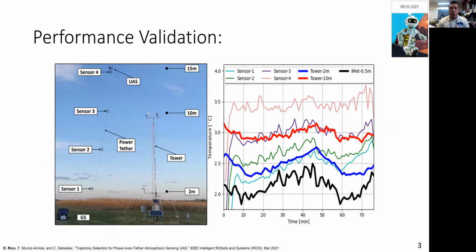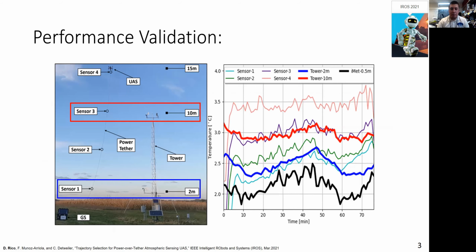We took the TOS to a local outdoor research facility, which had a 10-meter meteorological tower with well-maintained atmospheric temperature sensors at 2 meters and 10 meters above ground level. The TOS was deployed for approximately 1 hour before dawn to maintain a quasi-static position alongside the tower, as seen in the image to the left. The atmospheric temperature data acquired between the two systems is shown on the right.